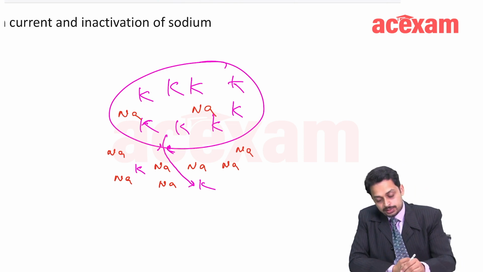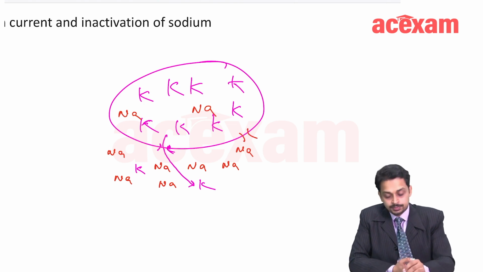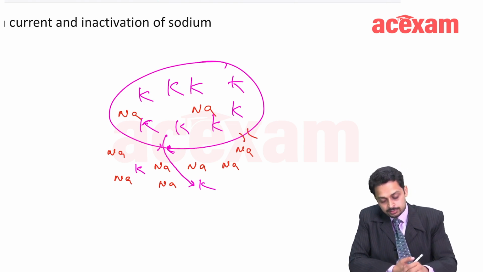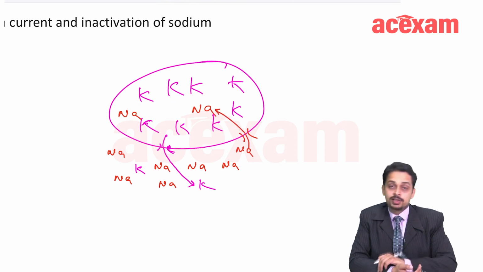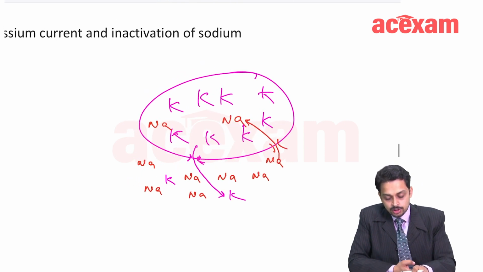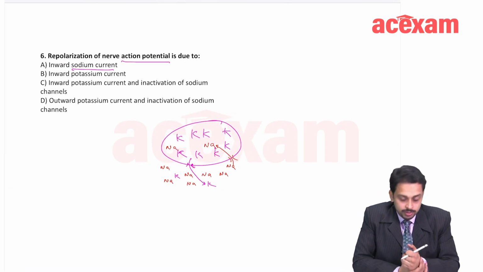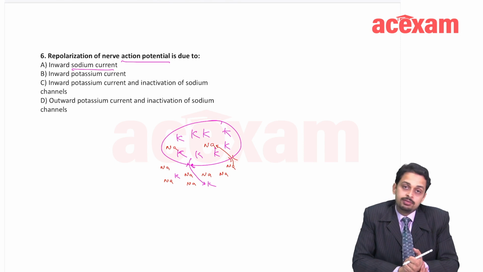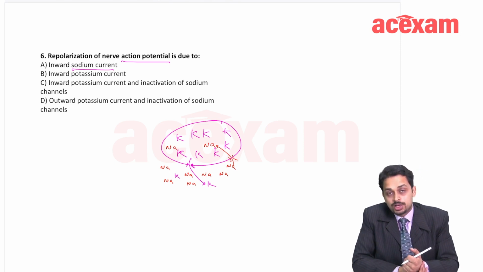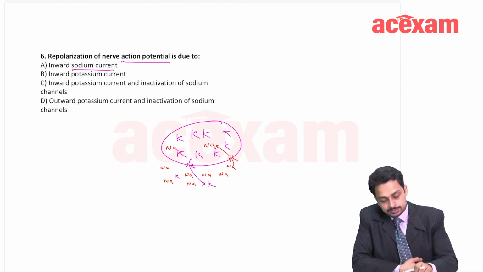If, for example, a sodium channel is open, now where will sodium go? From higher to lower concentration, that is, influx will occur. Fine. So always and always, whenever there is opening of the sodium channel, sodium will have influx, and whenever there is opening of the potassium channel, potassium is going to have efflux.